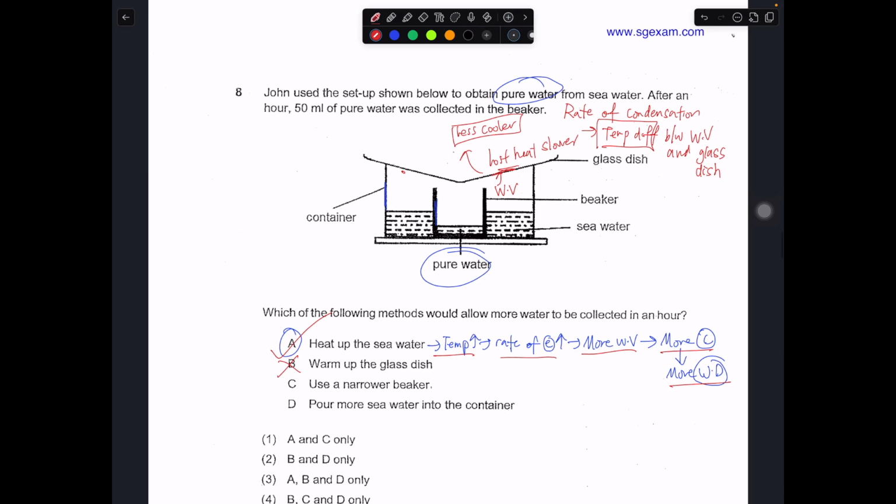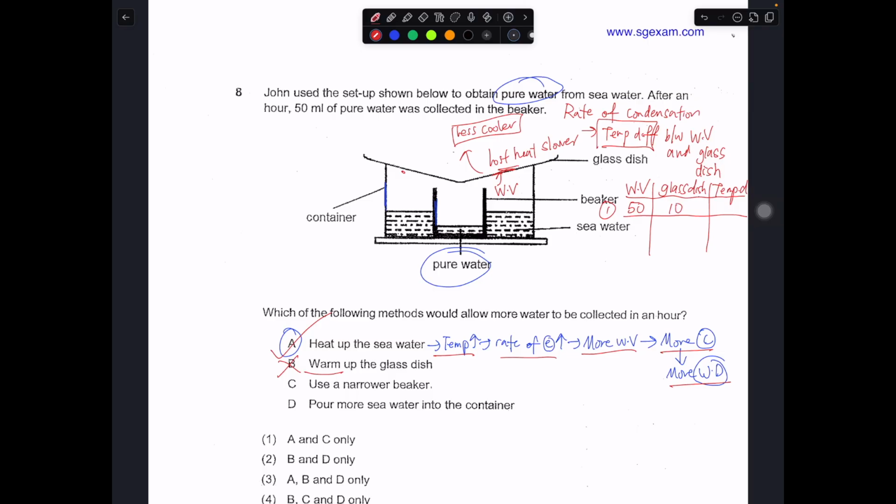So let me put it to you in this portion. Suppose you have water vapor, you have the glass dish, and this is the temperature difference. Let's say the first scenario, which is not part B, the original scenario: the water vapor is at 50 degrees, the glass dish is at 10 degrees.